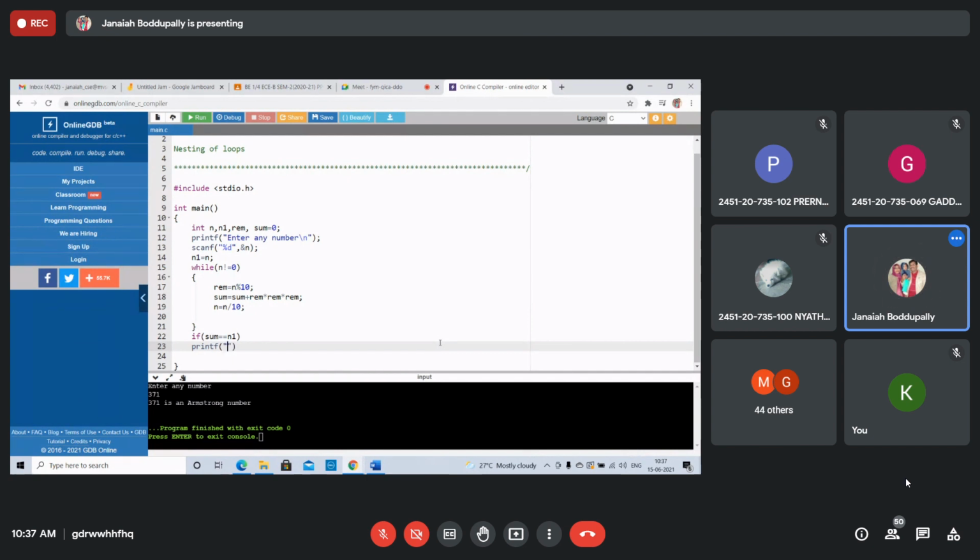Percentile caps that n1, that number. You enter any number, but we may not get this.